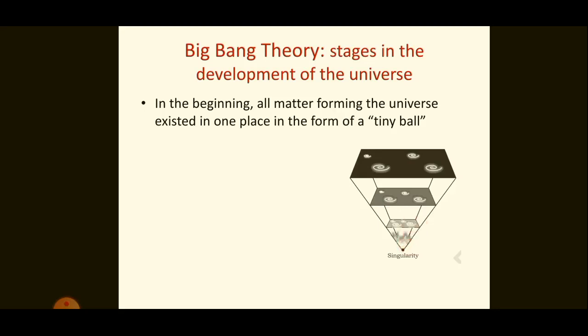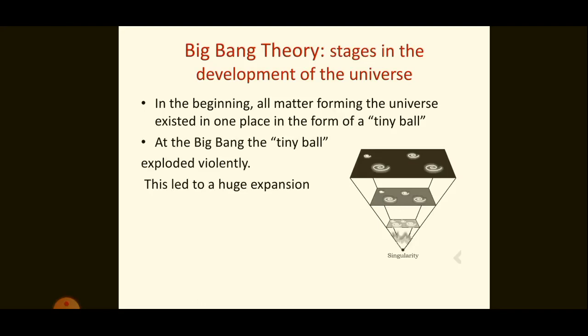The tiny ball exploded violently, and there was a huge expansion. This happened 13.7 billion years ago, and the expansion is still continuing but slowly.